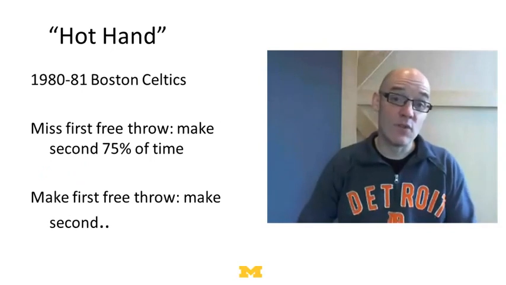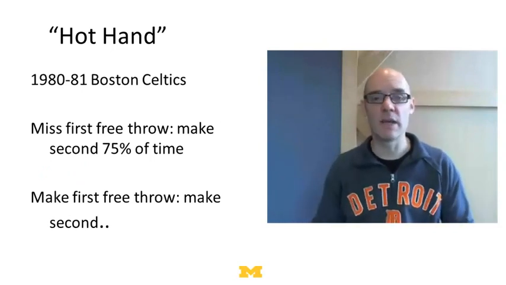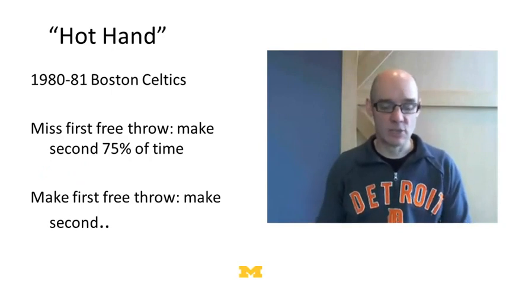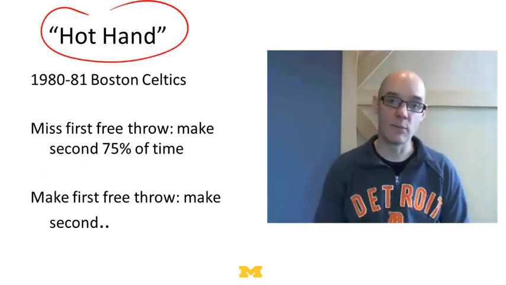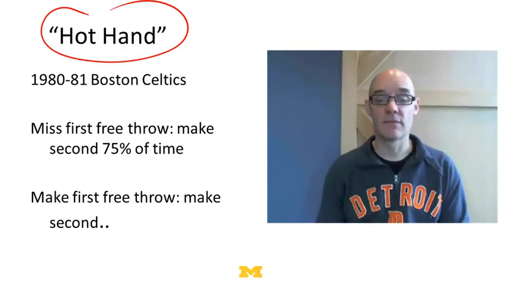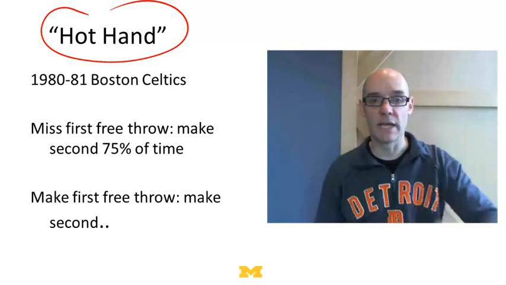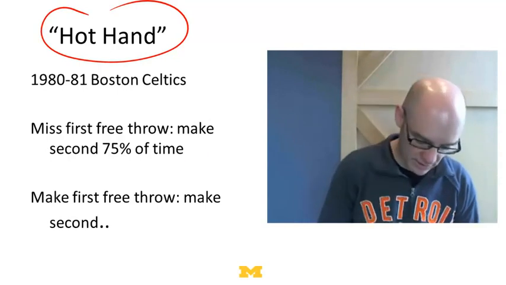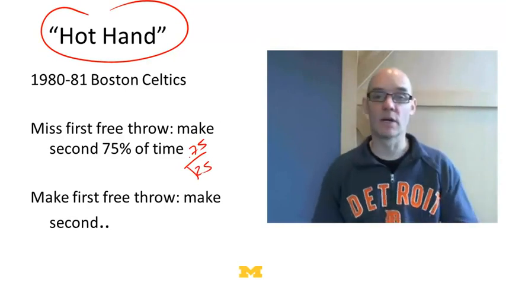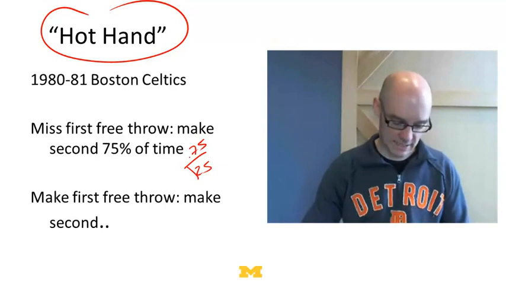So if you think about things like free throw shooting, these are examples where we think, oh man, people get hot. There's a famous study called the hot hand study, and they looked at the 1980-81 Boston Celtics. Now instead of thinking of a random walk where it's 50% likely to go up and 50% likely to go down, here the Celtics made 75% of the free throws. So it's a 75% chance it's going to go up and a 25% chance, in some sense, of the walk going down.